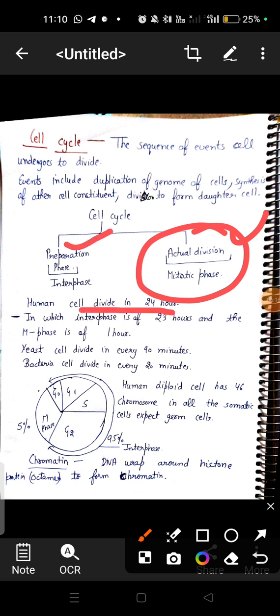A human cell divides in 24 hours. In every 24 hours, not all human cells, only skin cells and some of the human cells will divide. In the cell cycle, interphase is of the longest duration and actual division is of short duration.